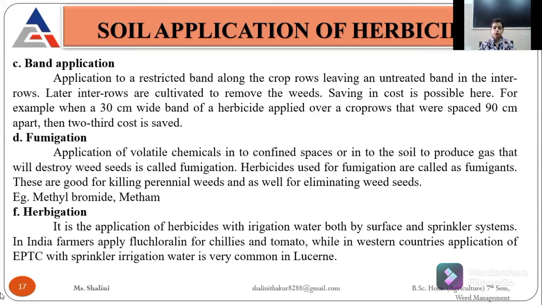Then fumigation. You all know that in fumigation we are using fumes. So we are using volatile chemicals which are in the form of gas, and they destroy the weed seeds. Some of the fumigants are methyl bromide or methane.